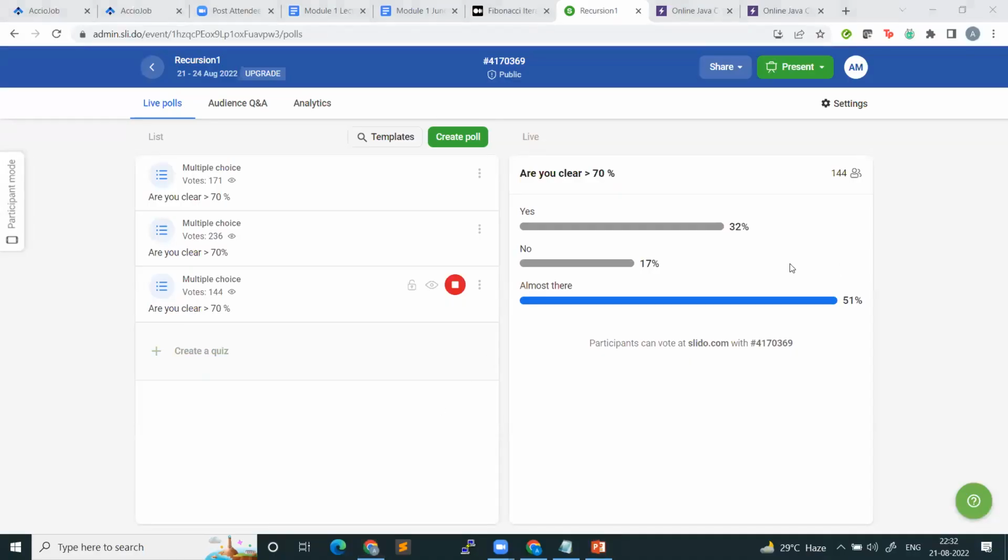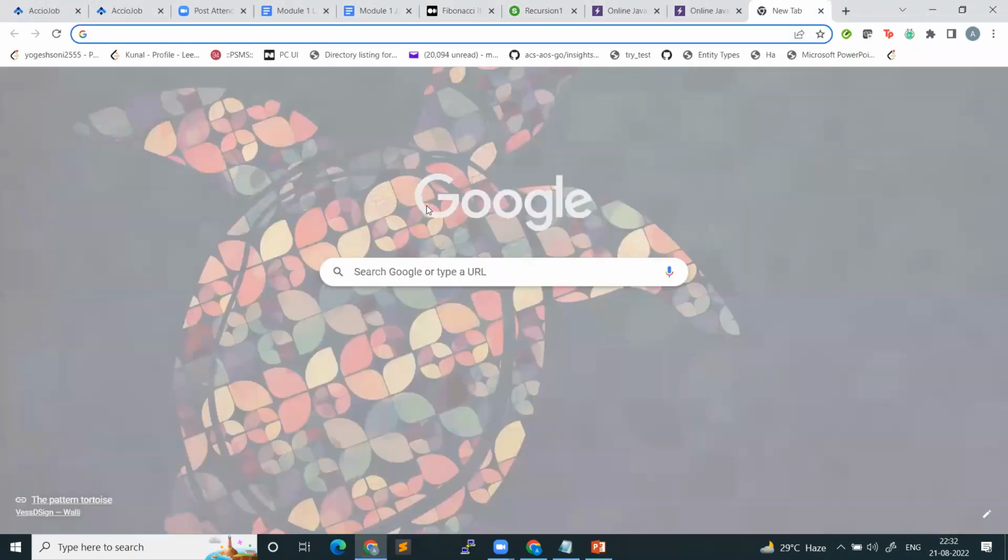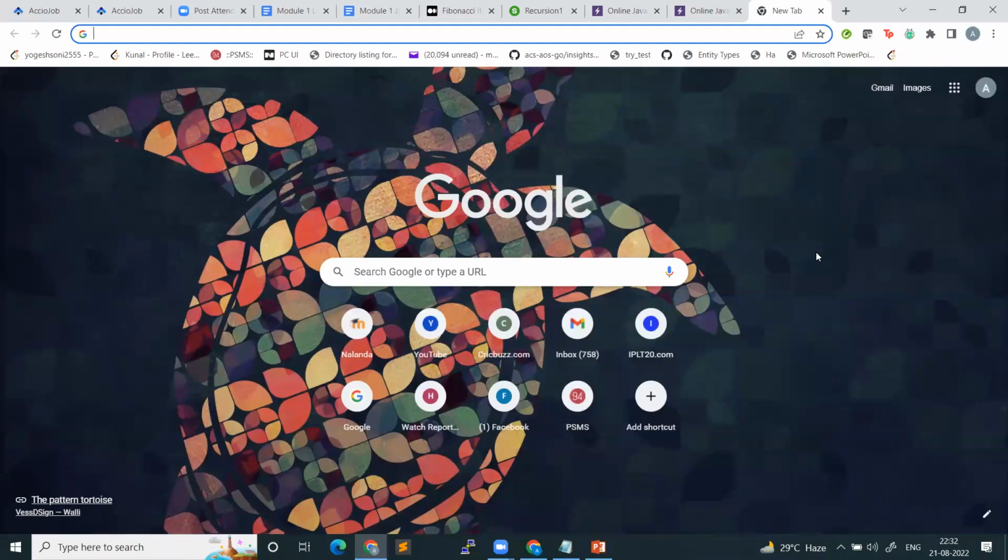Okay. So I see it's almost 83% are in this bracket. That's fine considering the topic is recursion. I am happy. So, okay, let's stop this poll. No more polls because I've run out of the free trials. Okay. So now let's try to solve some basic recursion questions, right?